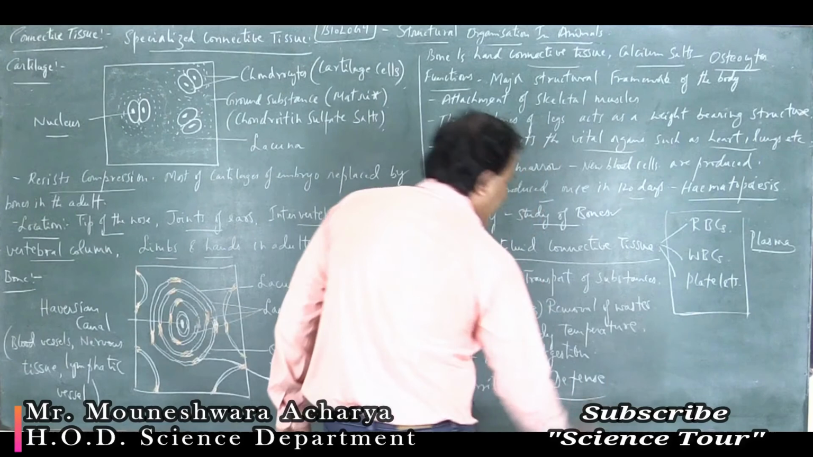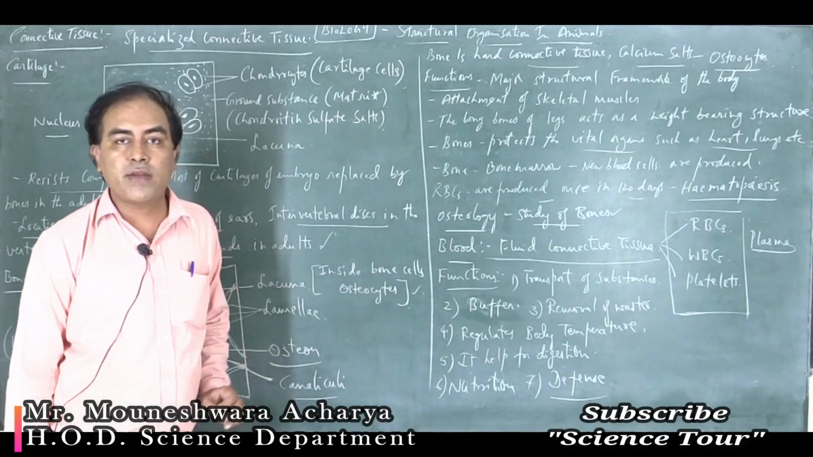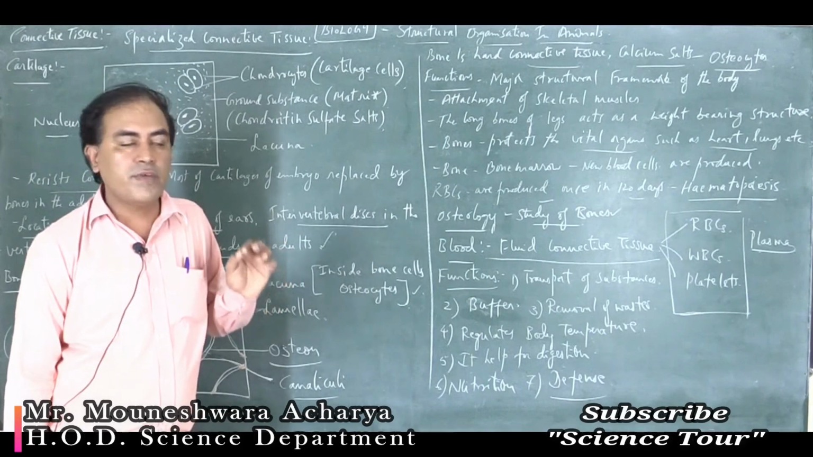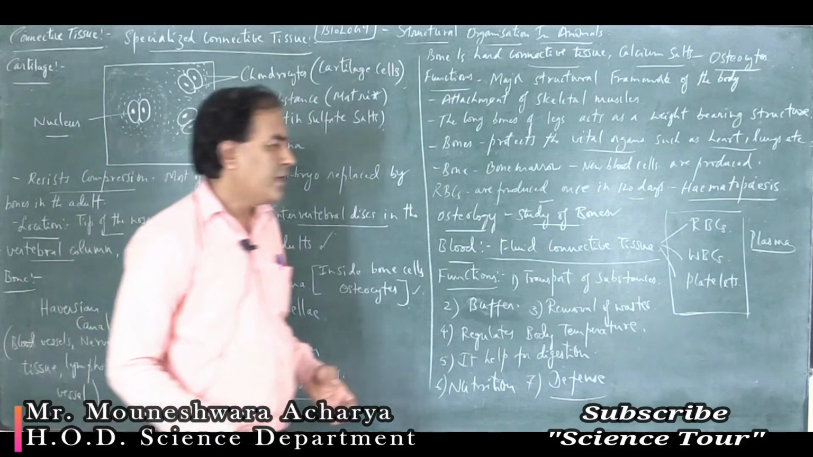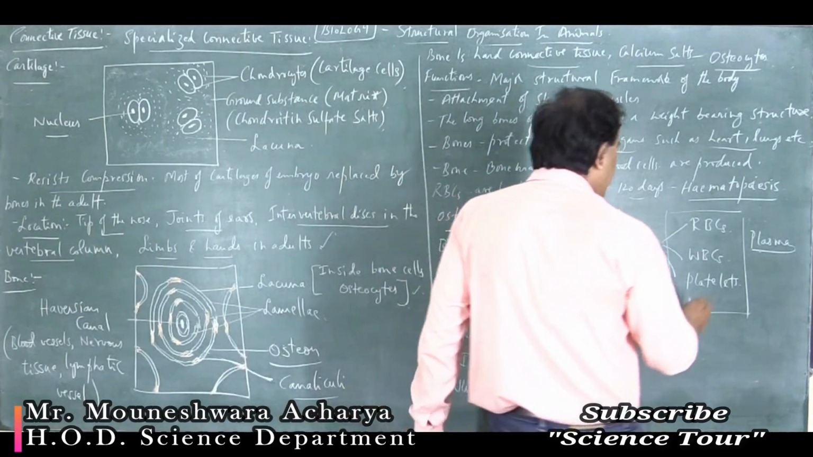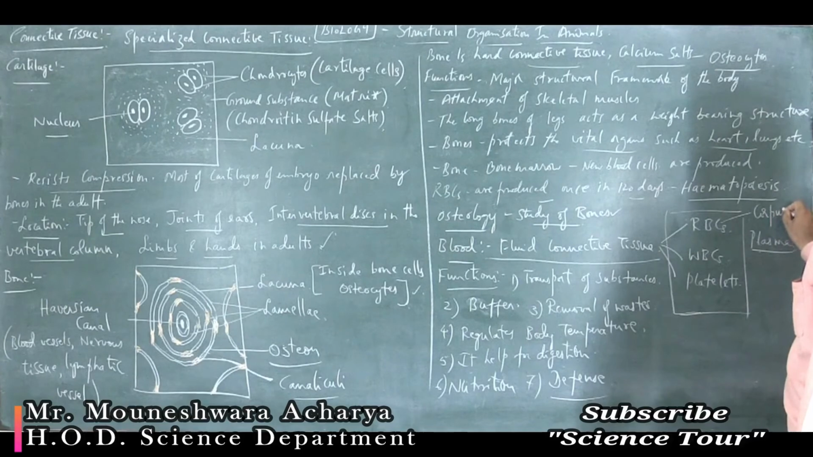It helps the defense system because in the blood WBCs are there, white blood cells are there, which help for giving immunity to the body. Okay, so RBCs can be called cells, or another word is corpuscles.